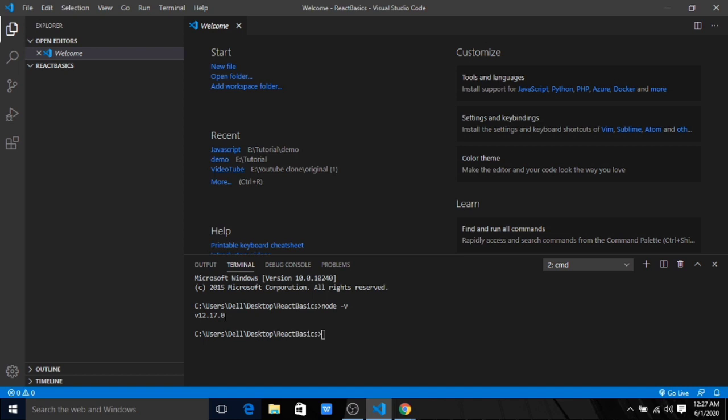So to create a React app, the first thing you need to do is, in your terminal, write npx create-react-app, which is the tool which will create the app for us. And then the app name. For this, I'll give the app name first-app. If I run this command, npx create-react-app and the name of the app, this will be the name.